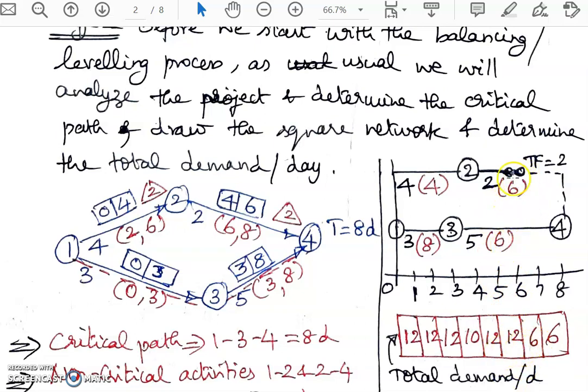Then thereafter, this activity 2, 4 gets completed on the sixth day. Thereafter, only 3, 4 is being done, with a demand of 6 men per day. So this is the total demand per day, which is calculated as in the case of resource smoothing.